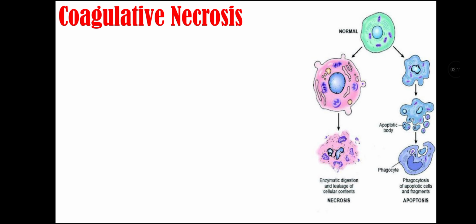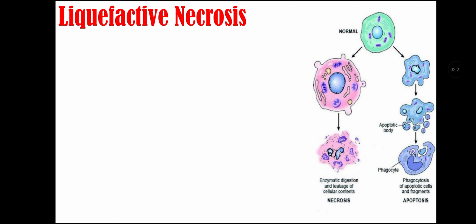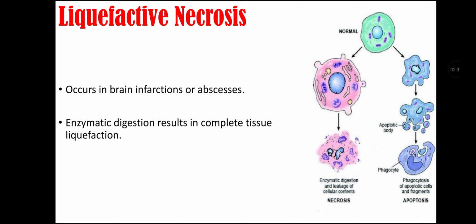First type of necrosis is coagulative necrosis. It is the most common type. It is seen in ischemic condition like myocardial infarction. In this, basic tissue architecture remains preserved for a few days. It appears faint and pale. Second type is liquefactive necrosis. It occurs in brain infarction or abscesses. Enzymatic digestion results in complete tissue liquefaction. There is pus formation in this type of necrosis.